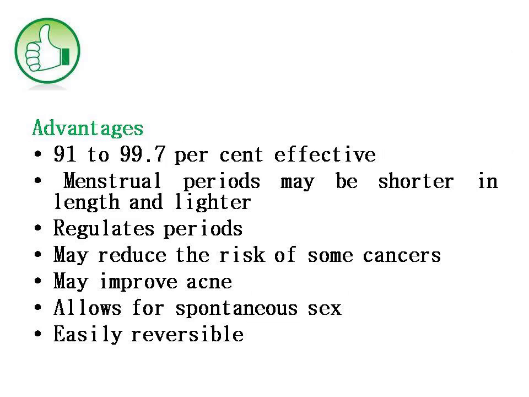Okay, we'll see what the advantages of these birth control pills are. The first one is that they are 91 to 99.7% effective, very effective. And next, the menstrual periods may be shorter in length and lighter in flow.